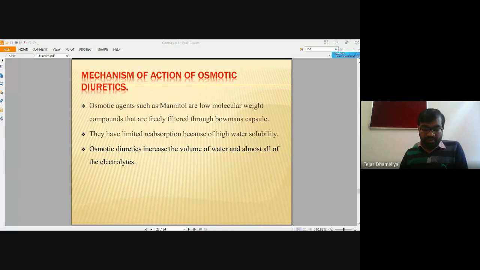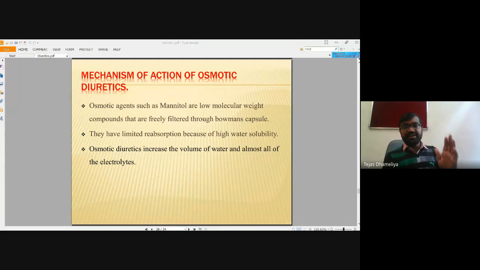Now, we have covered acetazolamide, carbonic anhydrase inhibitors, loop diuretics, the synthesis of furosemide, and the difference between thiazides and loop diuretics. Now we are going to learn the concepts of osmotic diuretics. So what are osmotic diuretics? In general, what is osmosis?